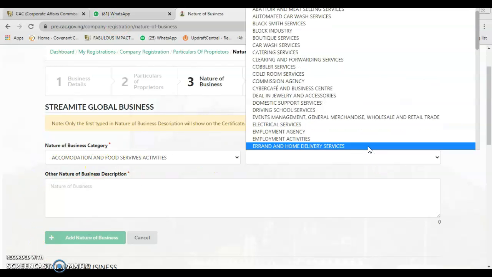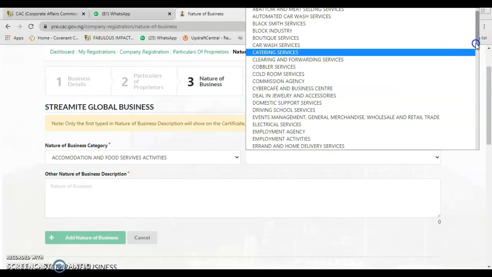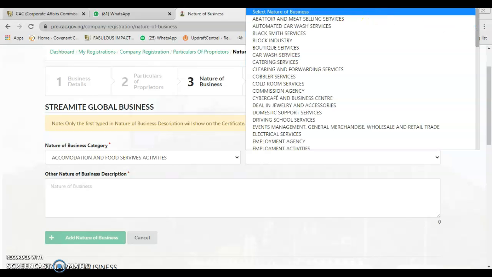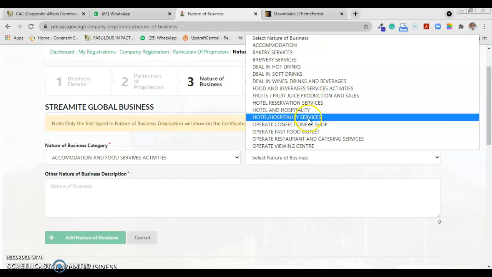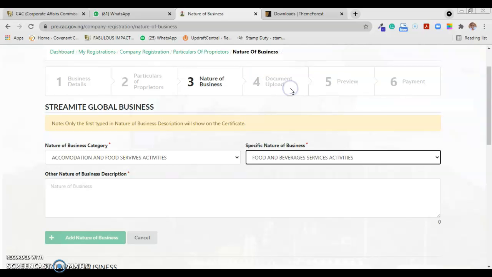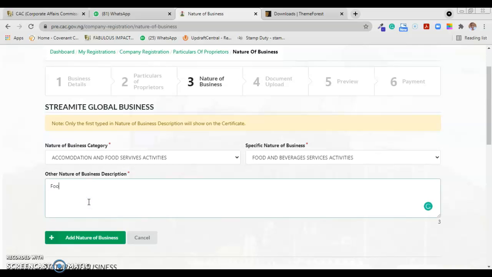I've done quite a number of food processing, beverages and all that registration. You can see these are the sub categories that are listed: bakery, food and beverages.